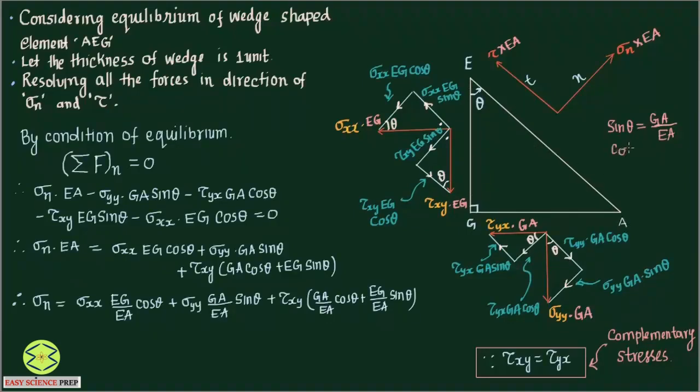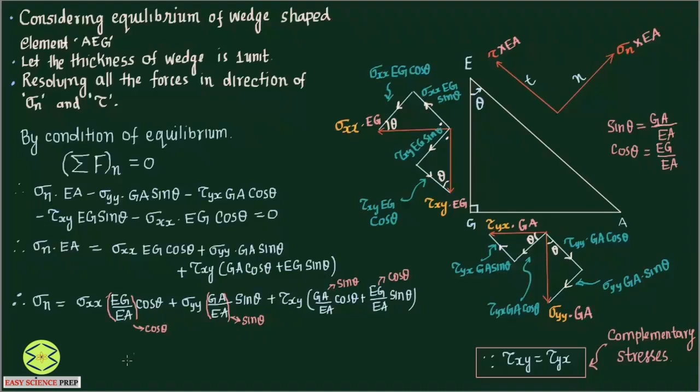So Eg by Ea becomes cos theta, and Ga by Ea becomes sin theta. Ga by Ea is again sin theta, and this is cos theta.